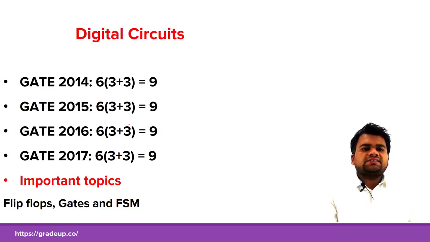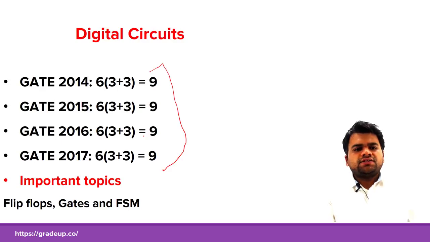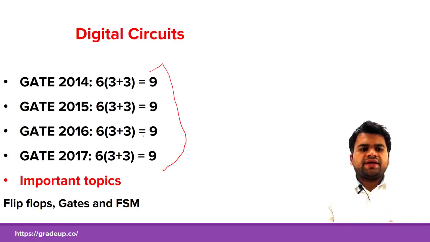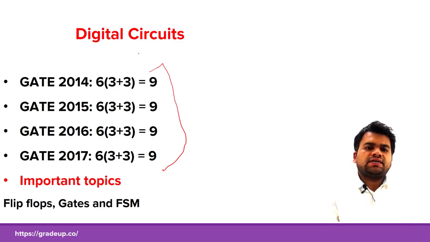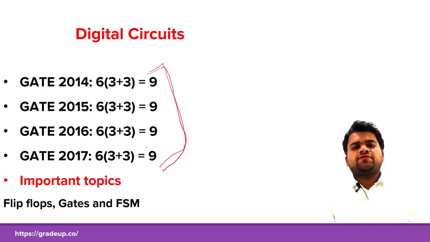You can see in this analysis that the weightage for digital circuits has been constant for GATE 2014, 15, 16, 17. So a candidate preparing for GATE 2018 should give a fixed time for digital circuits. Do not waste time on deeper concepts, because the weightage is constant at 9 marks, and it is expected that for 2018 it would be hovering around 9 to 10 marks only.